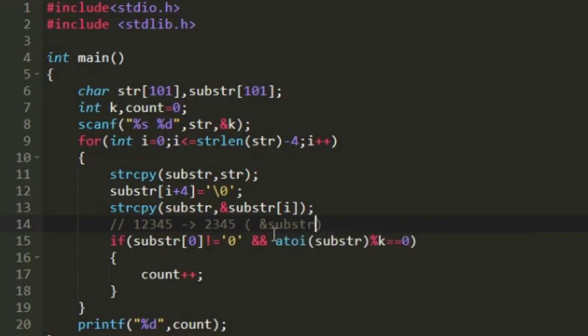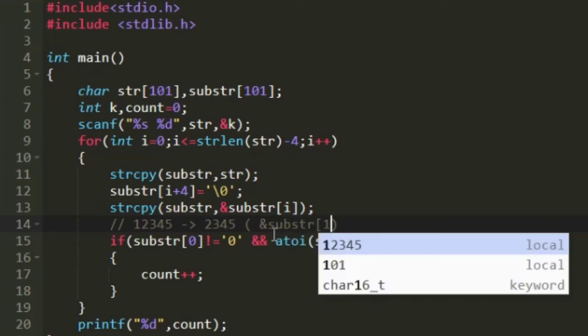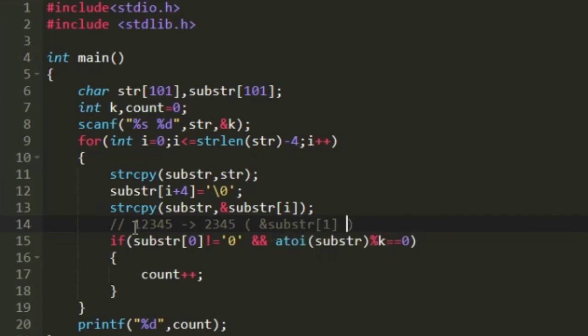So when you use ampersand substr of 1, all the characters present from index 1 will be considered. So from 2 we will be storing all the characters till the end: 2, 3, 4, 5. That would be the modified substr, and we are replacing the substr with the modified substr.